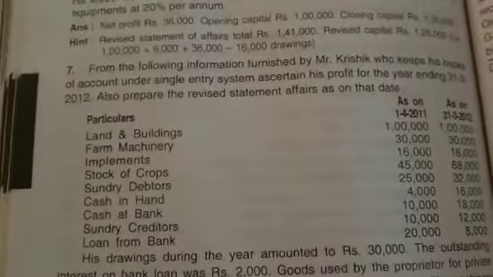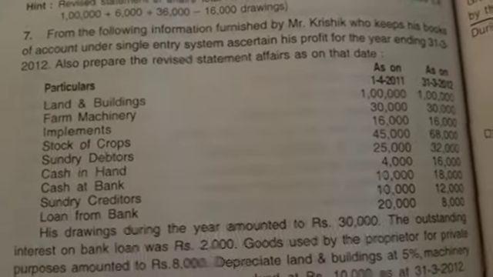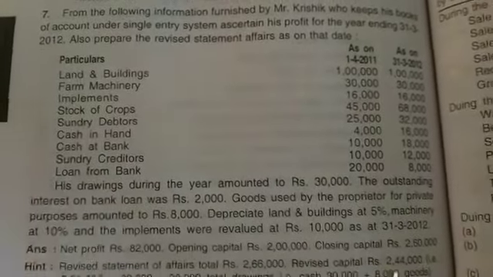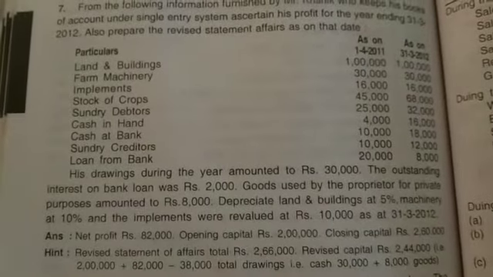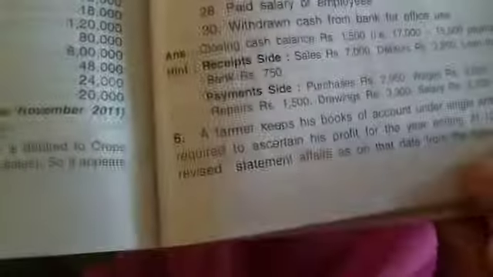Here we have to prepare first the statement of affairs, then the statement of profit and loss account, then next the revised statement of affairs. All these things we need to prepare. The same problem is available in your book as an illustration, and also it is homework for you. That is problem number 6. See here, I will explain that one.